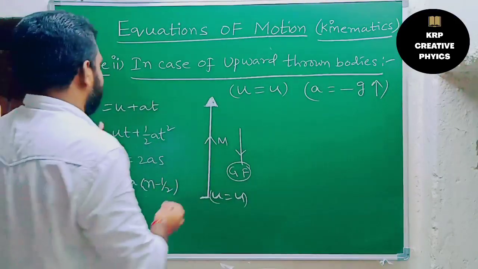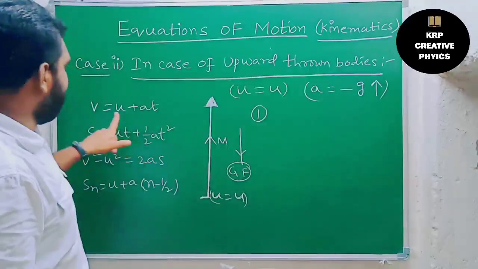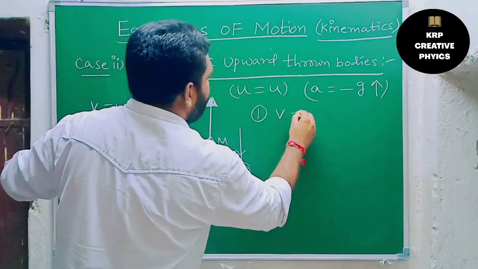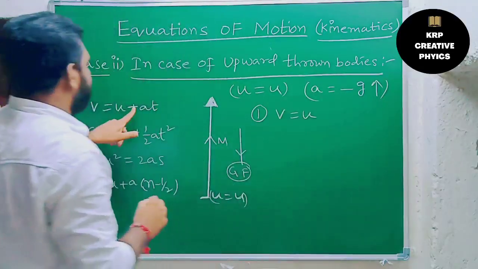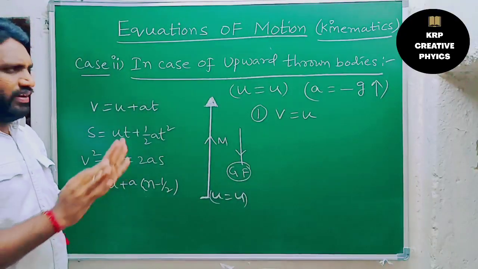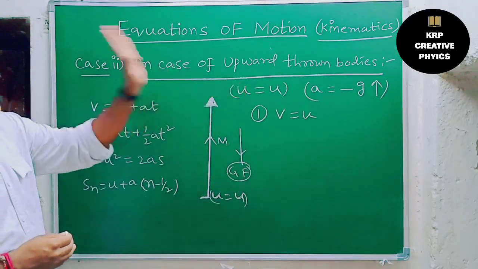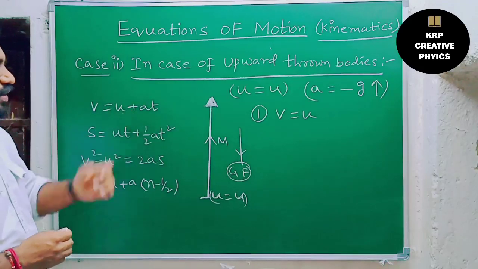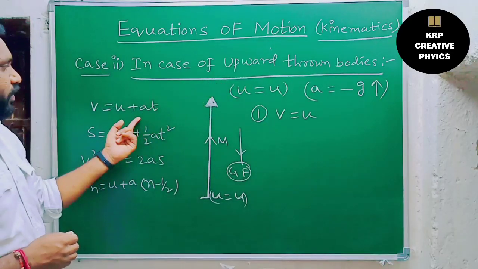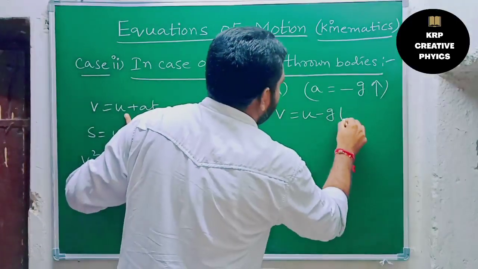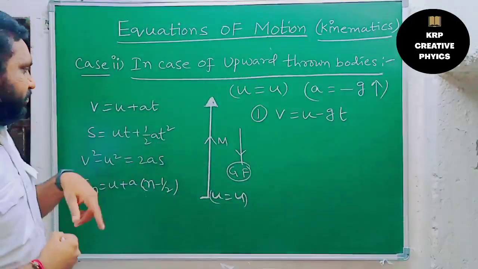Let's write the equations. First, we have v equal to u plus at. What do we need to substitute? It is a very simple trick, not very tough here. Instead of a, we need to substitute minus g. Wherever you find a in the equation, just substitute minus g. That is enough. So I can write v equal to u minus gt. That is the first equation.